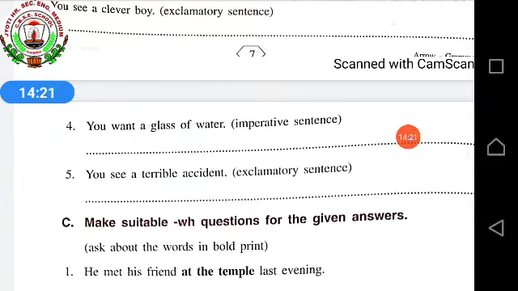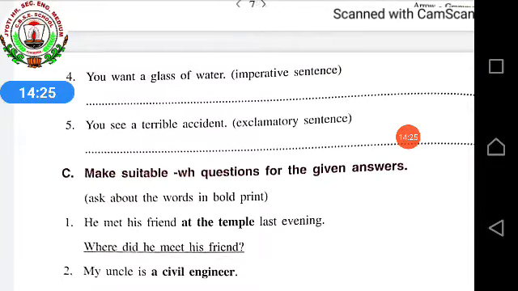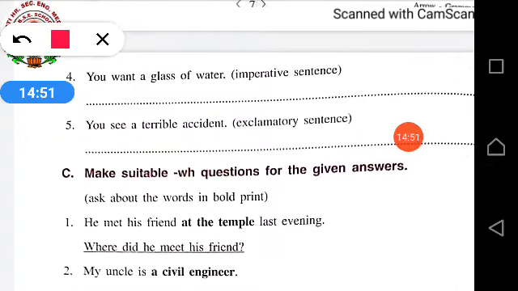Okay. Next, make suitable WH questions. I already told you WH questions also come under your interrogative sentences. And what are those WH questions? What, who, where, when, why. All these come under your WH questions. So let's read it. Make suitable WH questions for the given answers. Ask about the words in bold print. Can you see the bold print? You have to ask questions related to this bold print.